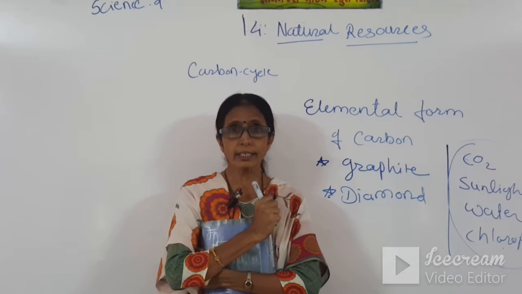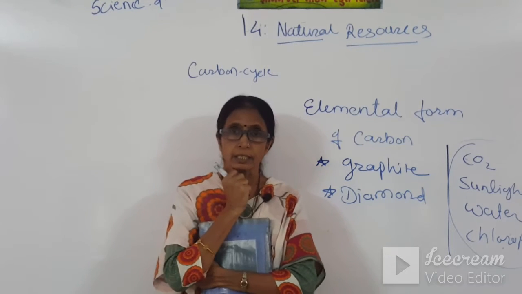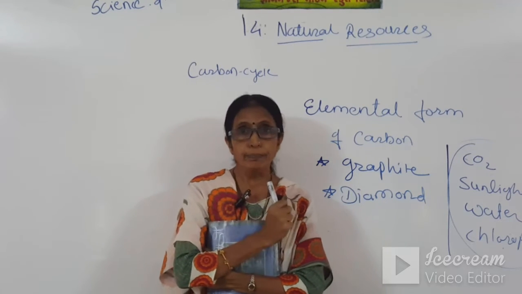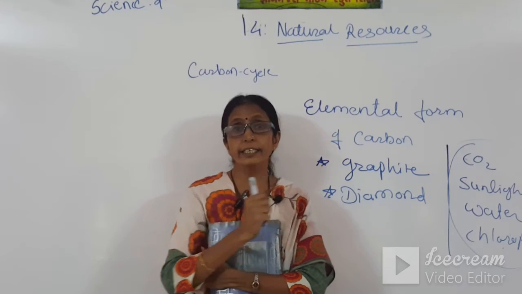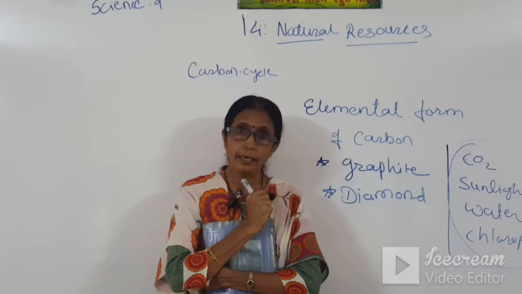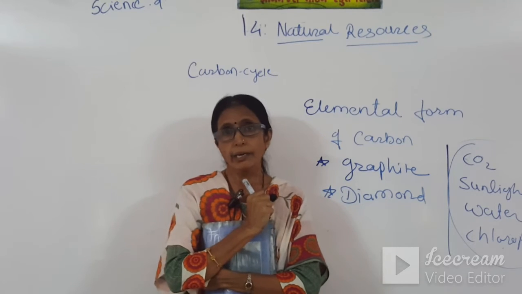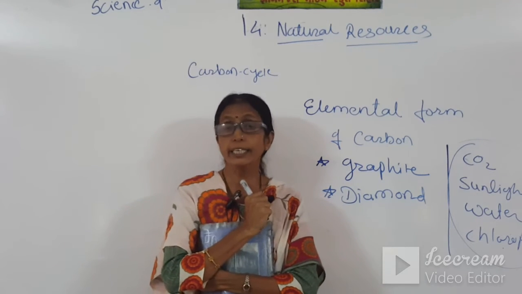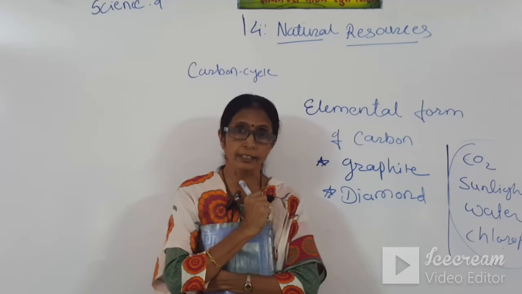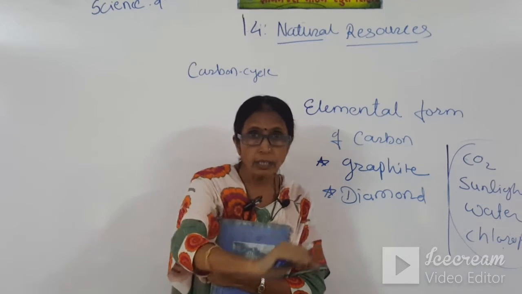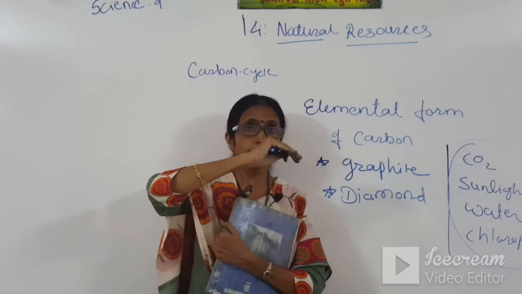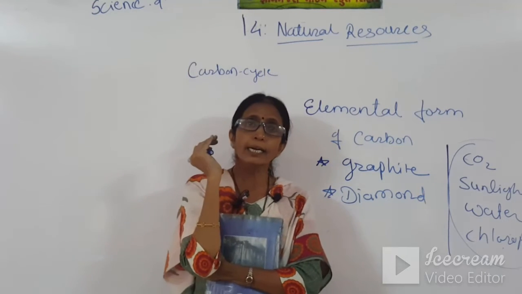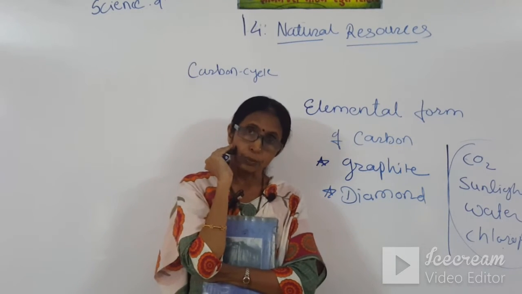So due to all these things, the proportion of carbon dioxide is increasing day by day. And carbon dioxide is heavier than air, so it remains on the surface of the earth. It doesn't go into the upper layer of the atmosphere.